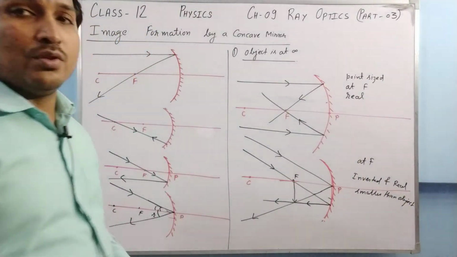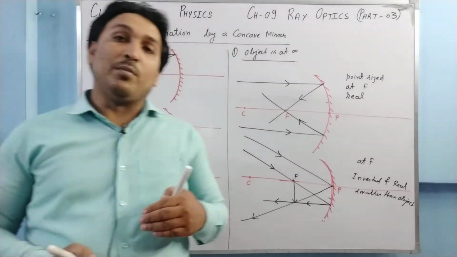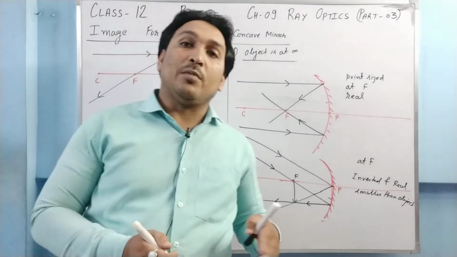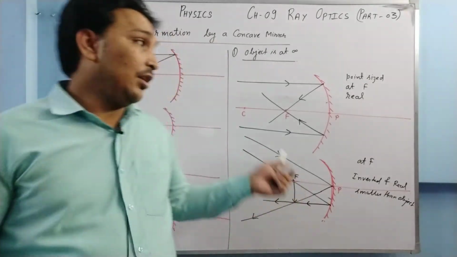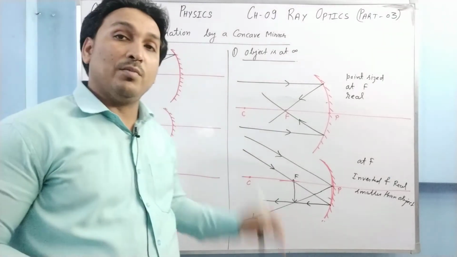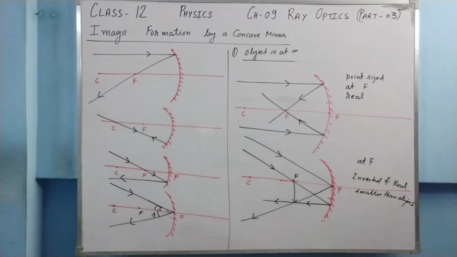The incident rays are parallel to each other. Whenever rays go to infinity, if two rays are meeting at infinity, they are parallel to each other. And from infinity the rays are coming, they are parallel to each other. Here they are parallel to the principal axis because the object is above the principal axis also and below the principal axis also. So this is how the ray diagram is made for the first case.